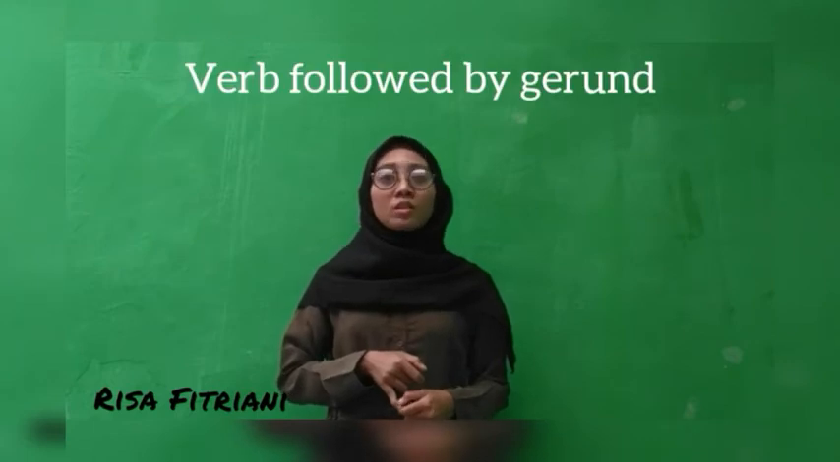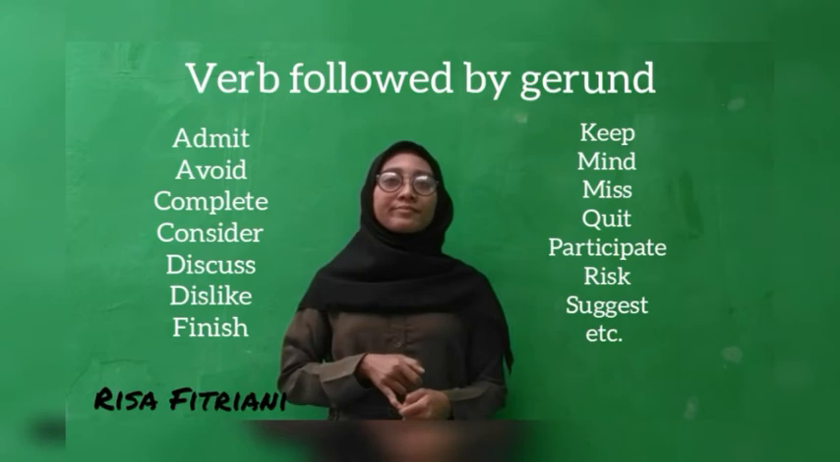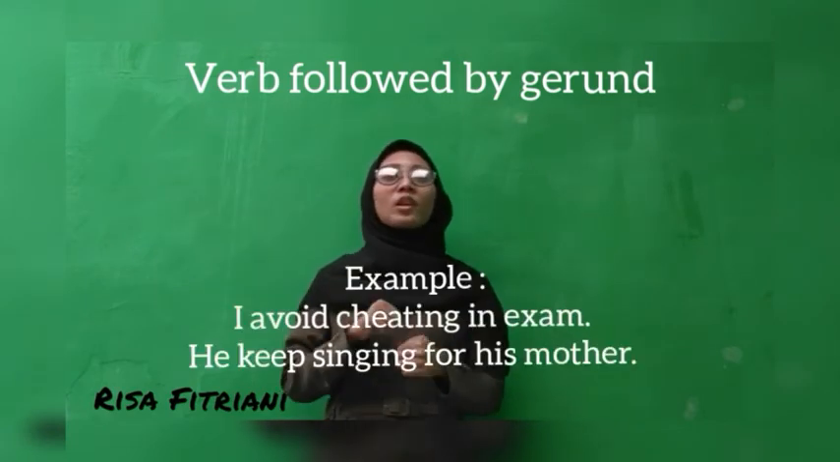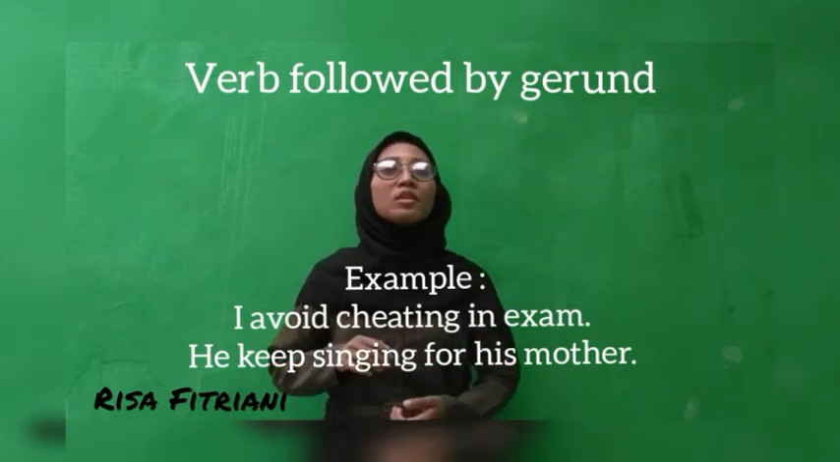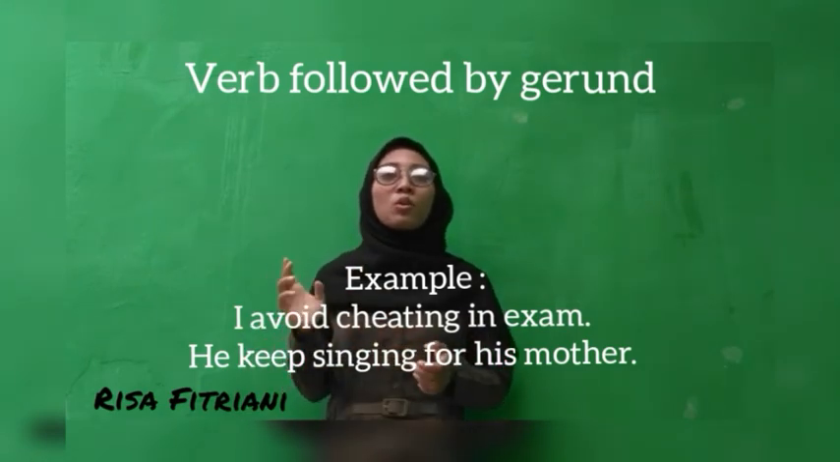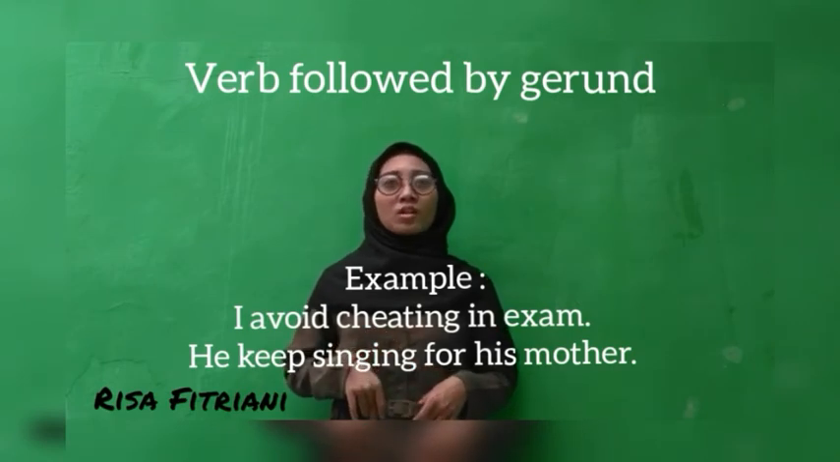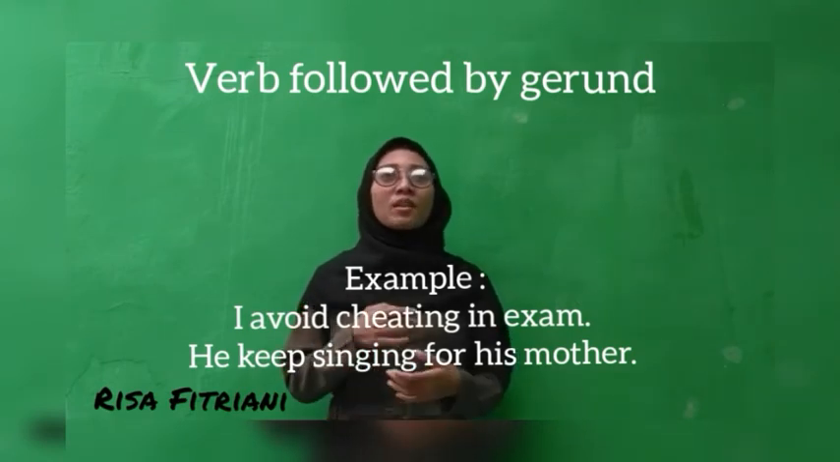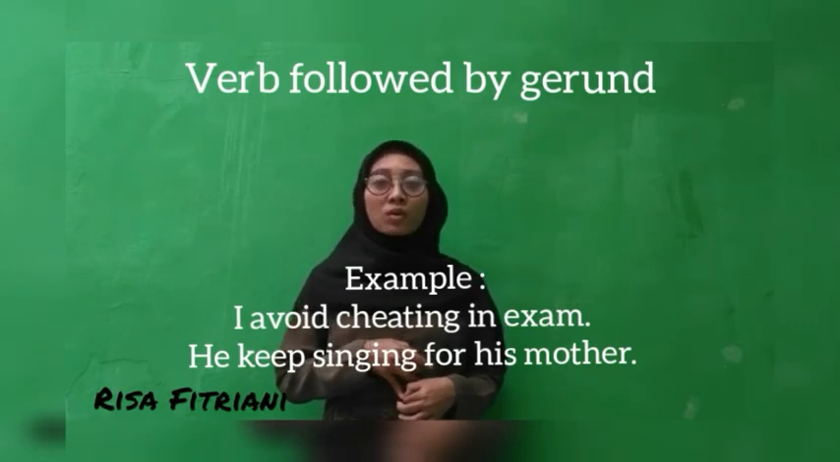Apart from that, there is also a list of words followed by a gerund after a certain verb, for example, avoid cheating in exams. So after avoid, it is followed by a gerund or verb-ing. And the second example, he keeps singing for his mother.